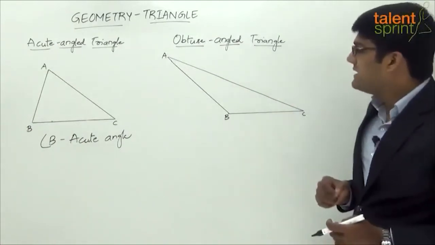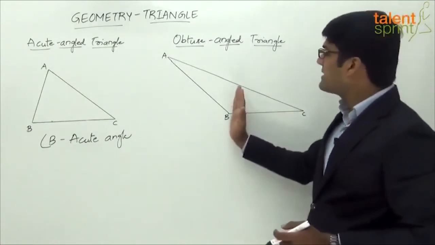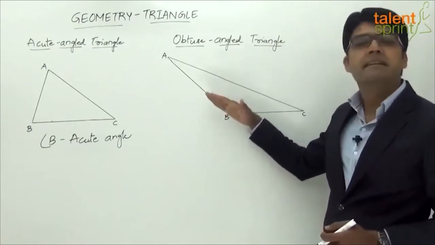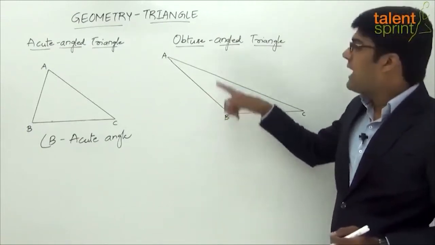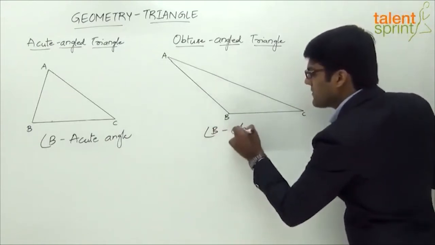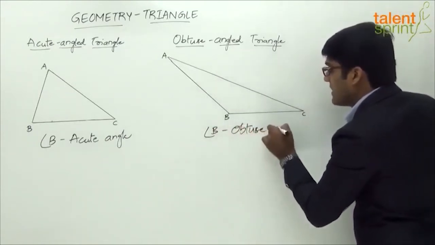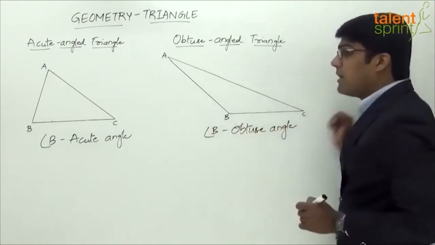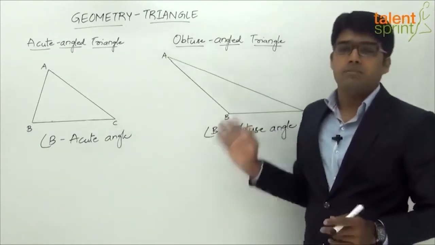And look at the second triangle here, ABC. Clearly angle B is greater than the right angle, right? It is more than 90 degrees. So angle B is obtuse, and hence the triangle becomes an obtuse angle triangle. So here angle B is obtuse angle. Now what happens in case of an acute angle triangle and an obtuse angle triangle?